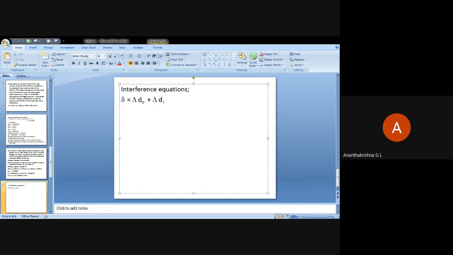Please make a note that the interference delta will give you the difference in diameters that you should have before shrink fit. That is, the inner diameter of the outer cylinder will be lesser by delta compared to the outer diameter of the inner cylinder. Please note that interference delta is the difference in diameters.